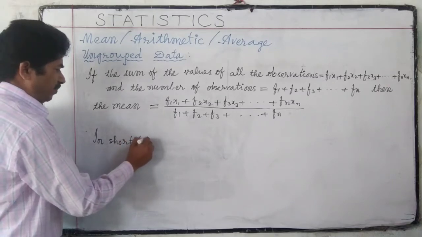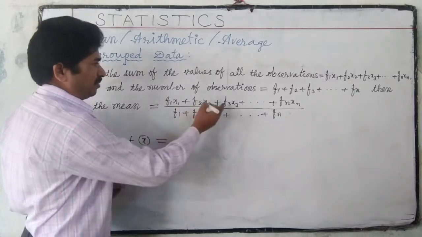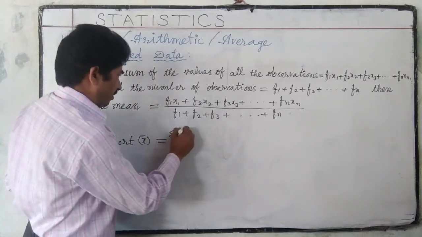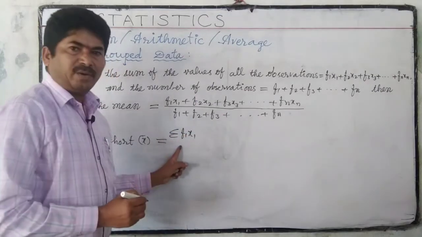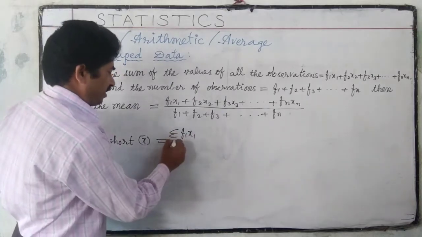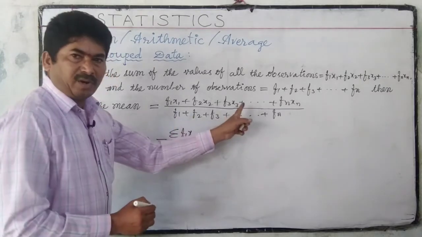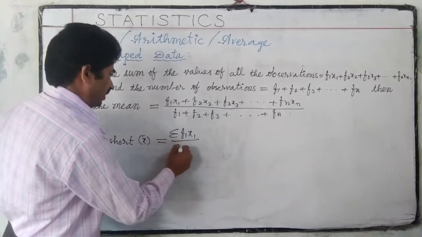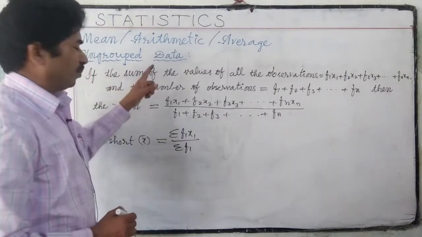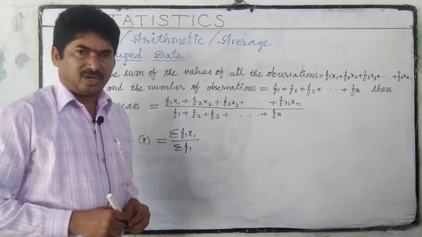We can write this in short. The mean is denoted by the letter x bar. Sum of all the values is sigma f1 x1. Sigma means summation. We can read it sigma. Number of observations, so sigma f1. So this is short form for ungrouped data.